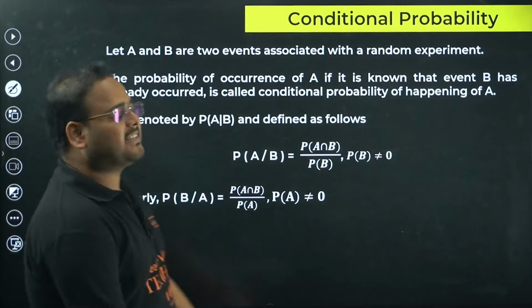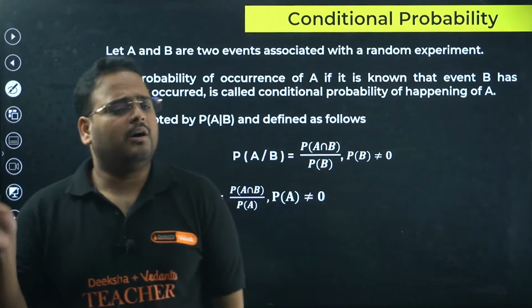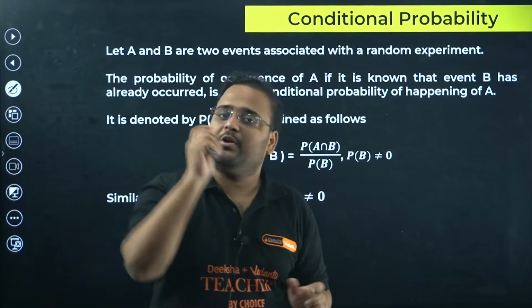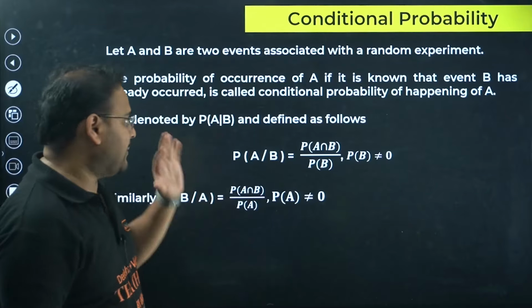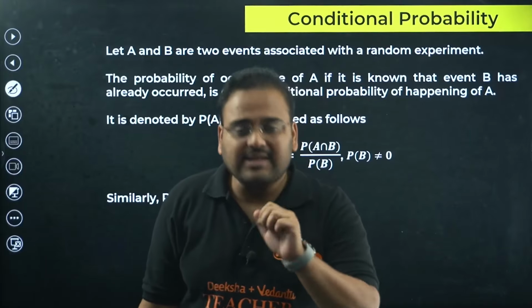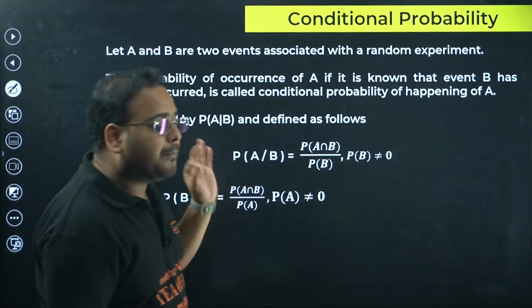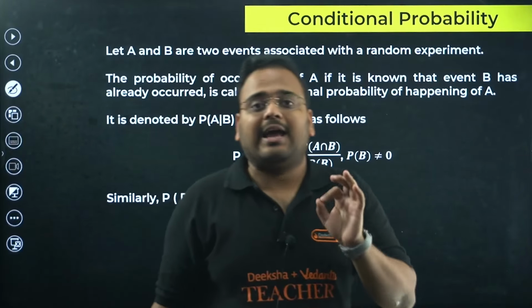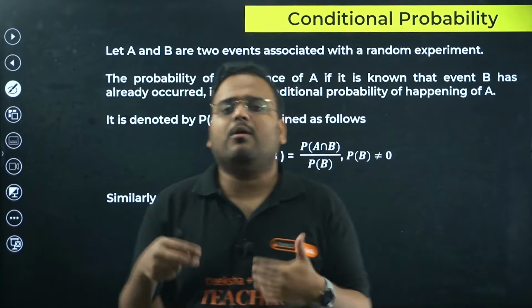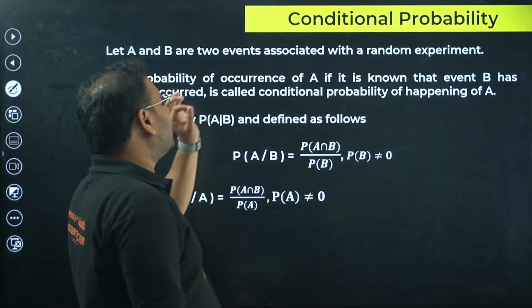Once that is done, let's get back to our chapter. I'll keep things to the point. We don't have much time to talk about many things. We'll be on the point from where the question comes. One such topic from this chapter, probability, is conditional probability. Actually, if you know this particular concept well, even the Bayes theorem questions can be solved using just this and the total probability. That's all. What is total probability? We'll talk about that later. But right now in this session, first let's talk about conditional probability.